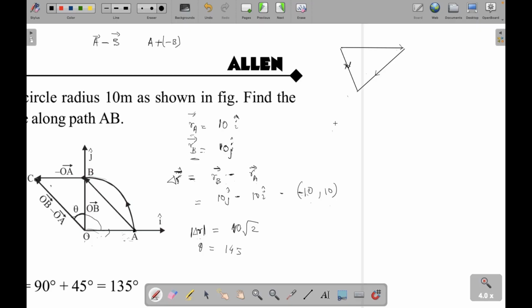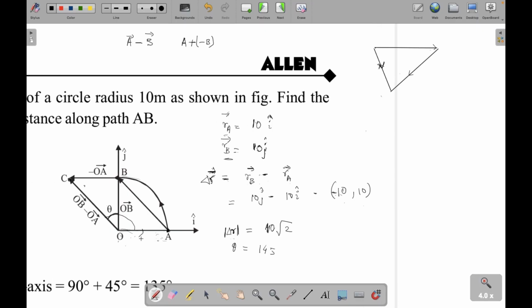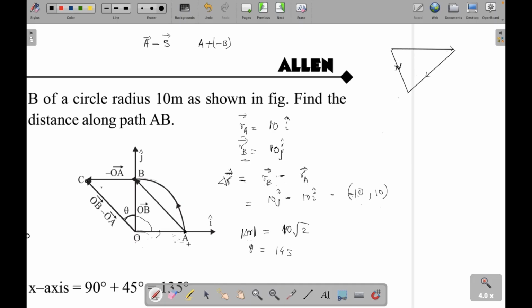Right. So here what you do is you have OA, you have OB. Now you have to subtract both of these, right? OB minus OA. So instead of subtracting, you take minus of OA and then add it. So this is OB. So OA was here, suppose, right? It will be OC.